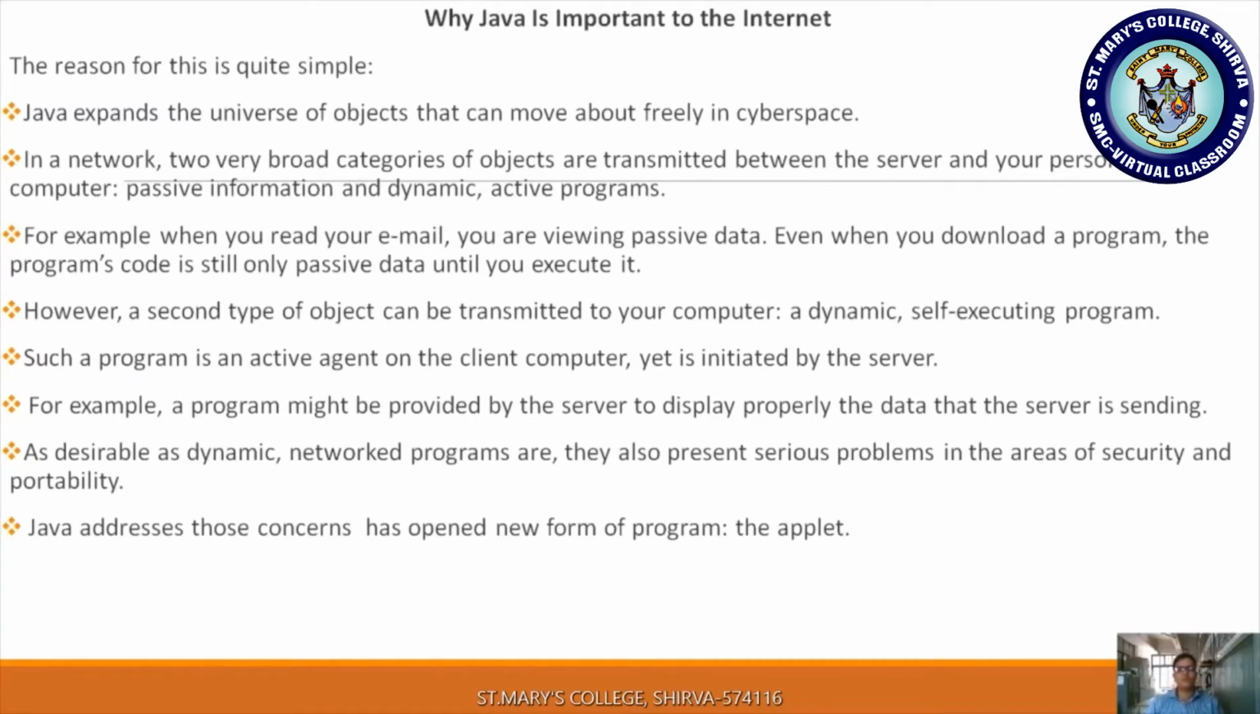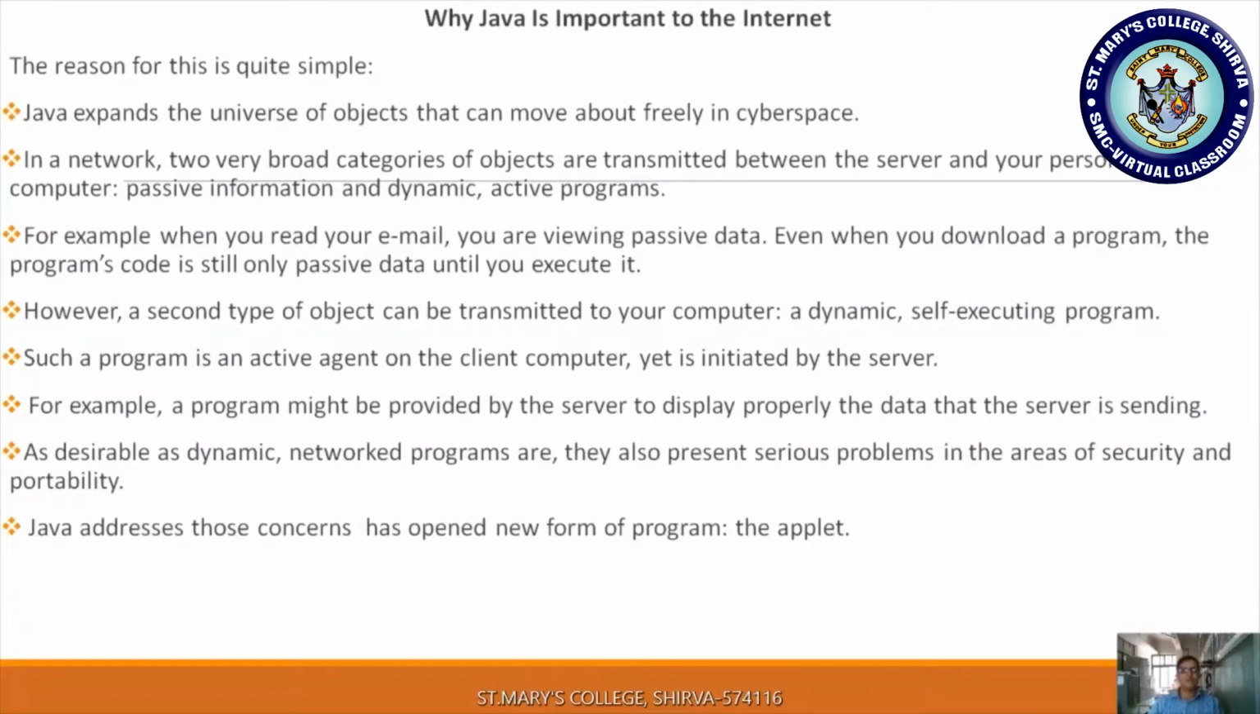Likewise, you can transmit a second type of object to your computer by using Java. Such a program is an active agent on the client computer, yet it is initialized by the server. So you have an active agent in your system, but it is executed by the server. After the completion of your submission, the response comes immediately from the server. For example, a program might be provided by the server to display properly the data that the server is sending. Whatever data you request is sent by the server itself. It is just an example.